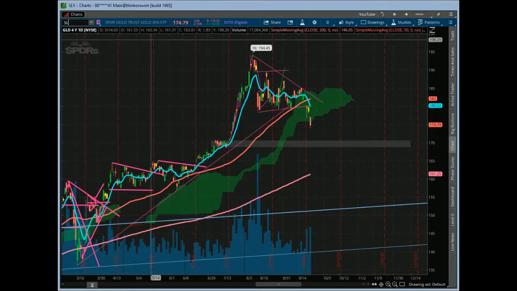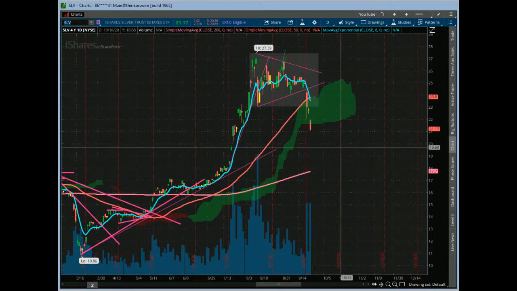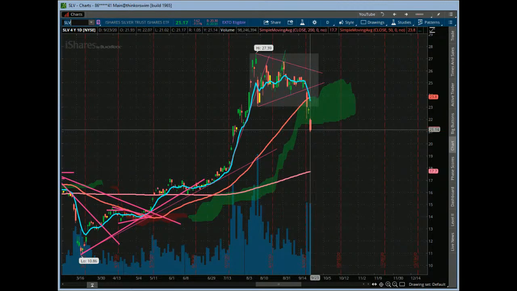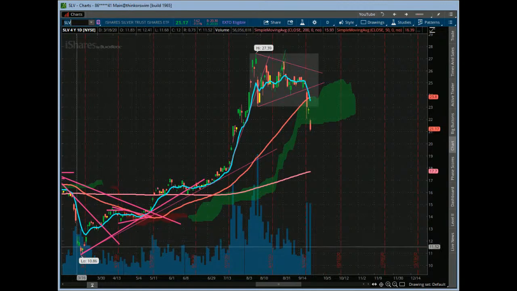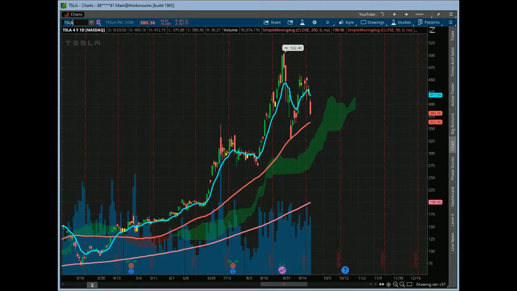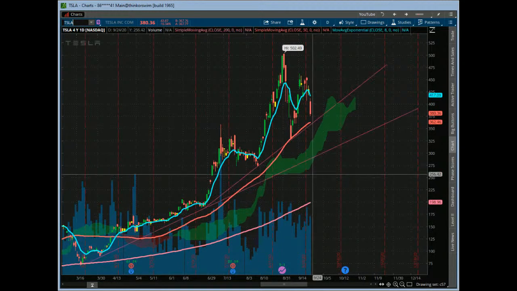And then SLV. SLV, oh wow. Nice inside day down, right? Doji down out of the cloud, good volume. Maybe this thing will get back to $10 for us. We can just load up on it. That's where I want to load up again. So love it. So let's take a look at Tesla, and then just keep averaging down if it keeps on going down. I mean, seriously.